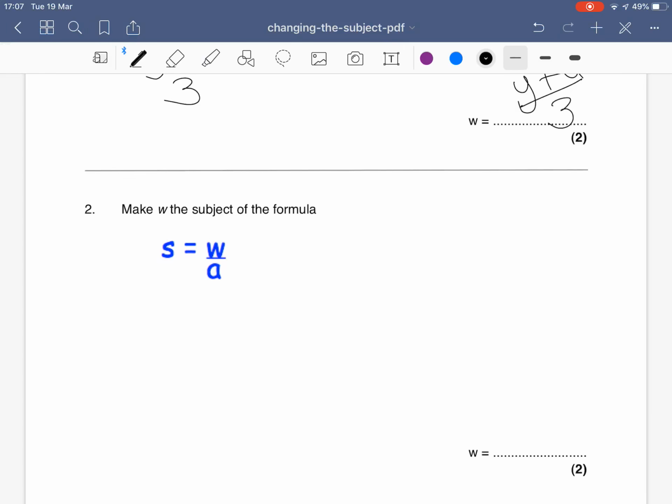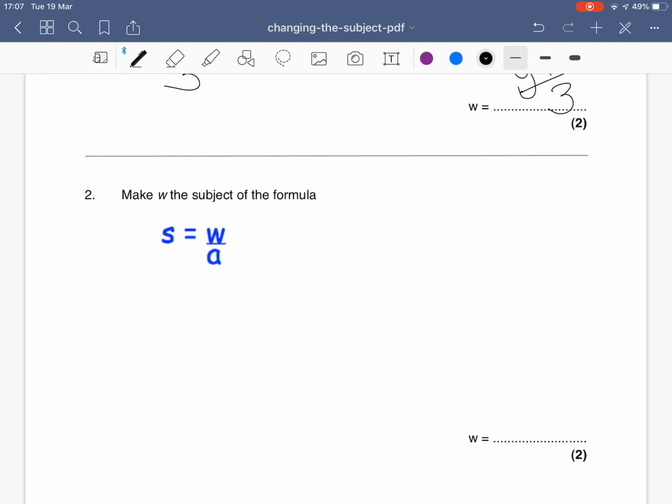Next one. I've got: make w the subject of the formula again. So I've got s equals w over a. W over a means w divided by a. So we want to do the opposite of that. The opposite of dividing by a is timesing by a. So I want to take s and times it by a, and that will leave me with w. S times a can be simplified as sa. So w is sa.